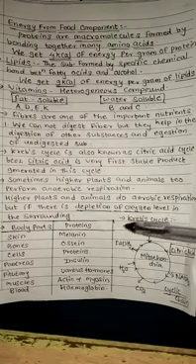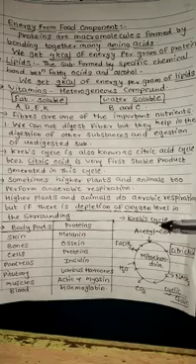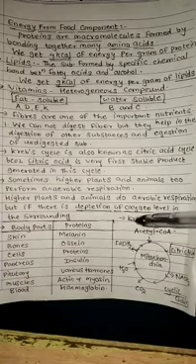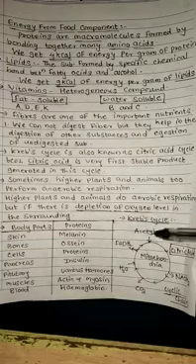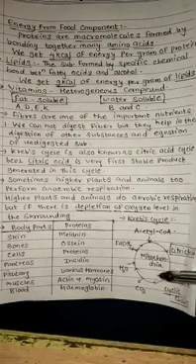So in short, this is your Krebs cycle. The Krebs cycle is very important in life processes. If you want to draw it in short, then you draw this structure. Krebs cycle is nothing but the TCA cycle, tricarboxylic acid cycle. In that cycle acetyl coenzyme A is formed. This takes place in mitochondria.